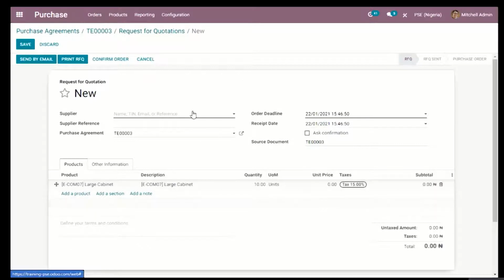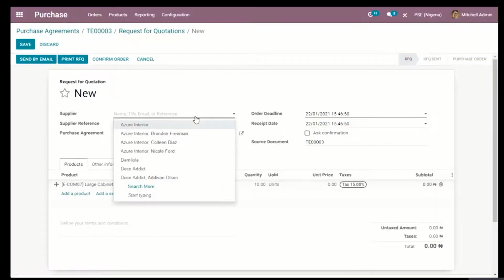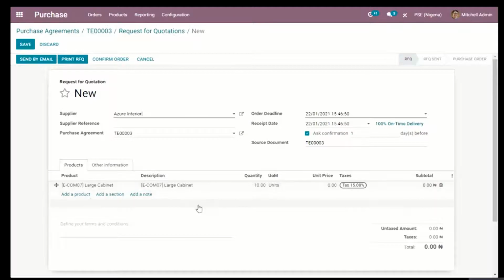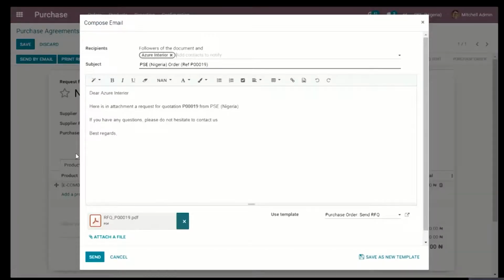I'm going to send to three of our vendors. I'm going to pick Azure Interior again, and send. I'm going to send by email this time, and Odoo automatically brings out an email format where I can reformat the email that I might send to each vendor.